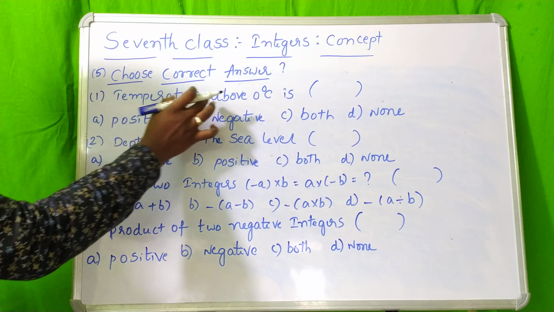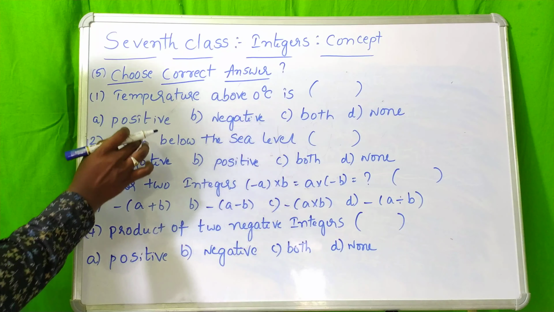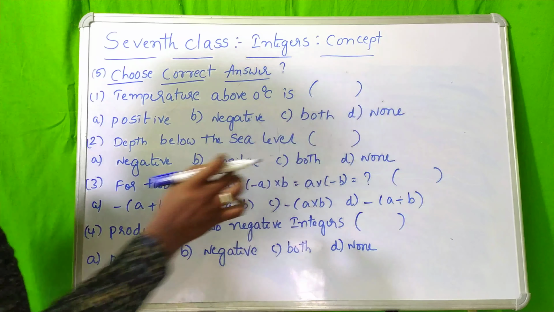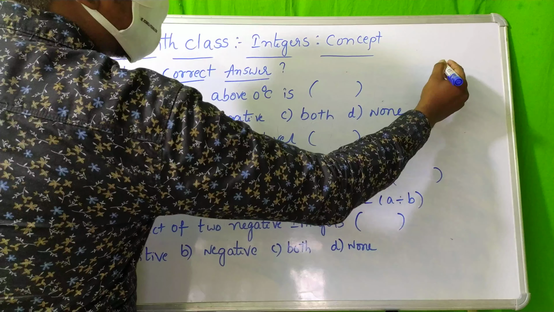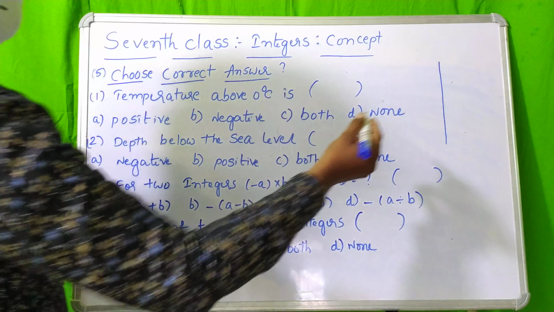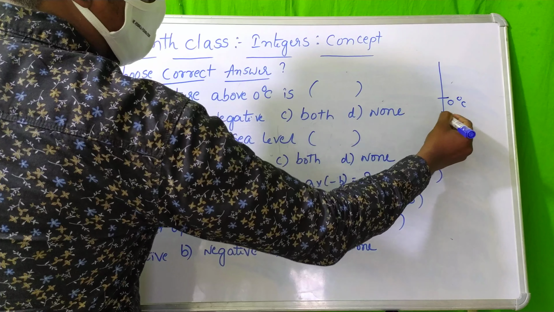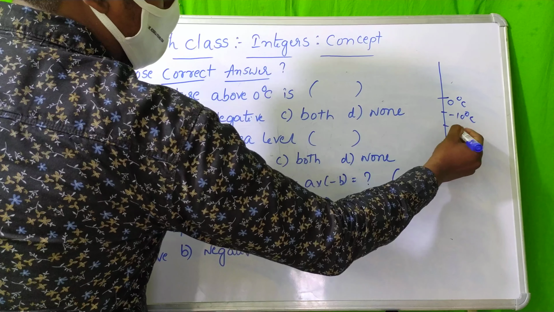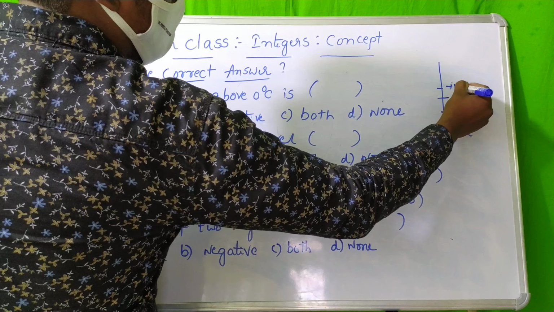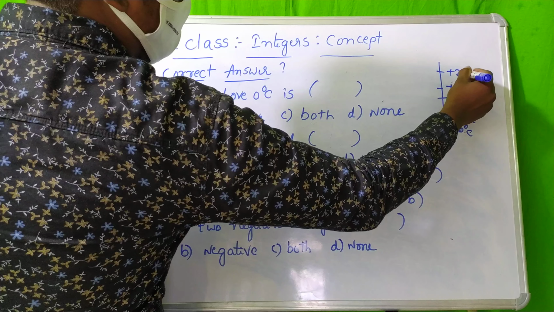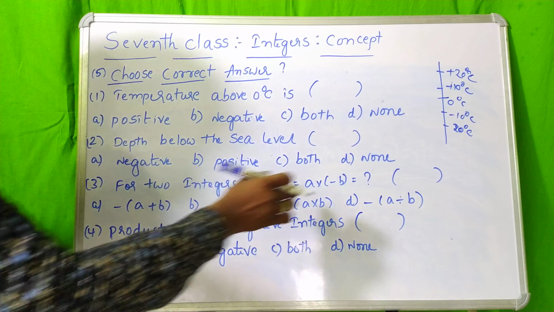See, temperature above 0 degrees Celsius. To find the answer to this question, four options are given: positive, negative, both, and none. For solving such an MCQ problem, you need to understand the concept. Here is a number line with 0 degrees Celsius, below it minus 10 degrees Celsius, minus 20 degrees Celsius, and above it plus 10 degrees Celsius, plus 20 degrees Celsius. Observe here, in this number line.